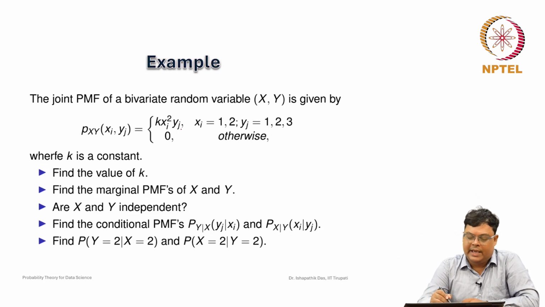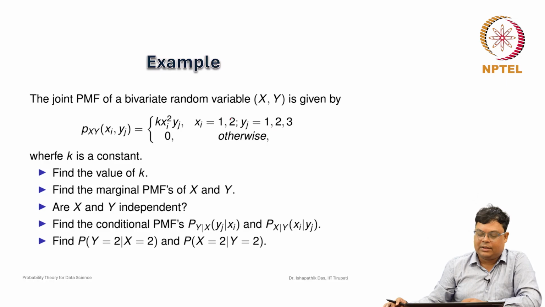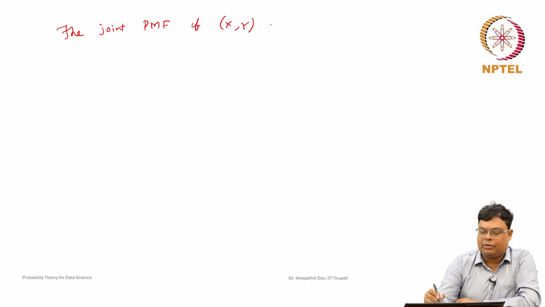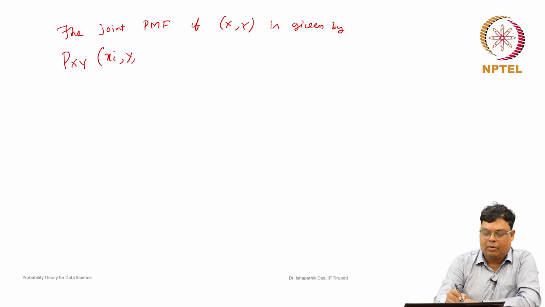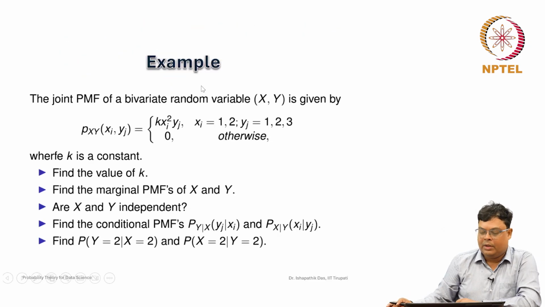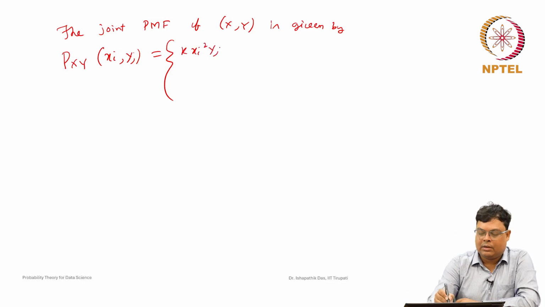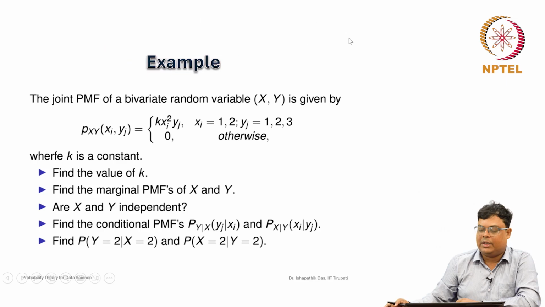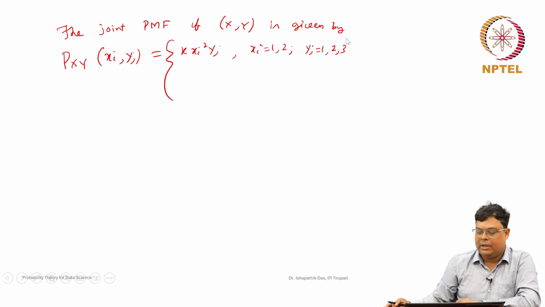Let us write this down: the joint probability mass function of a bivariate discrete random variable XY is given by Pxy(xi, yj) equal to k xi square yj, whenever xi is equal to 1, 2 and yj is equal to 1, 2, 3, and 0 otherwise.